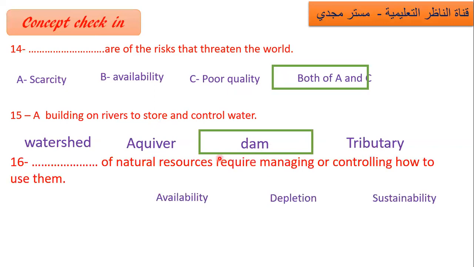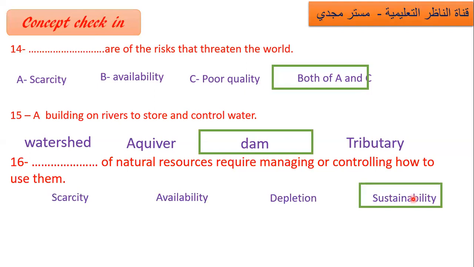Number 16. Sustainability of natural resources requires managing or controlling how to use them. When I say manage or control how to use them, what am I talking about? Something is missing here. Okay, so here is sustainability, controlling how to use them in a way that doesn't affect the future supply of these natural resources.